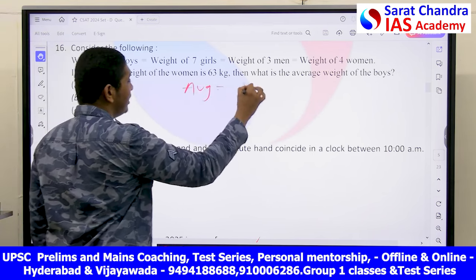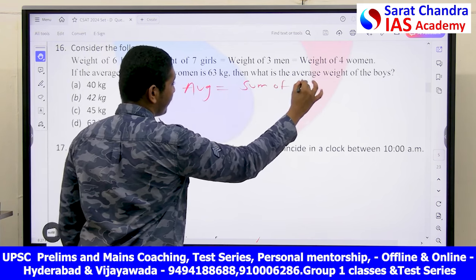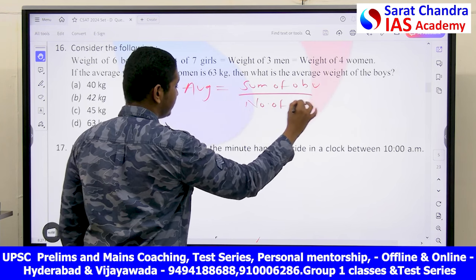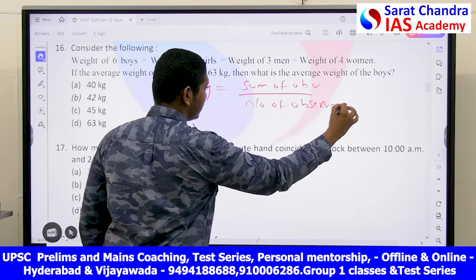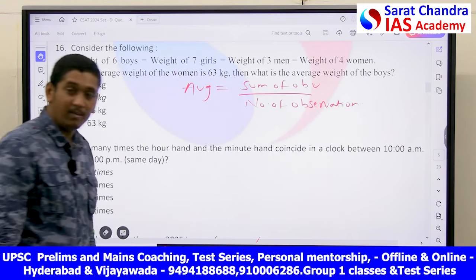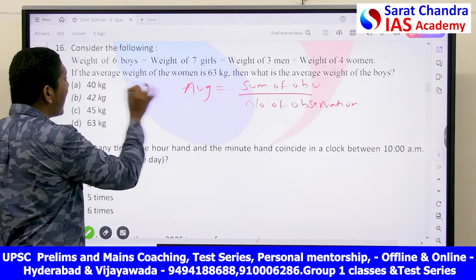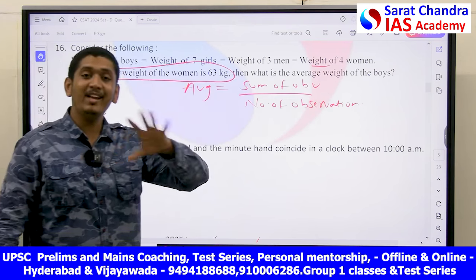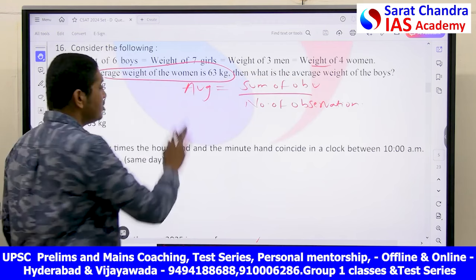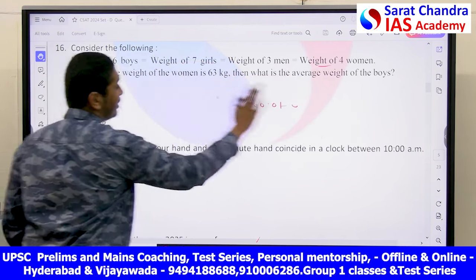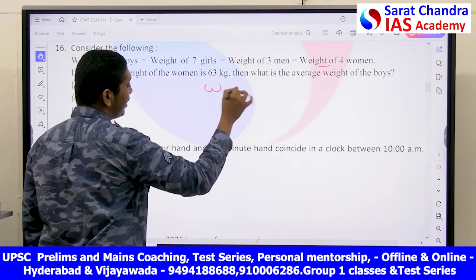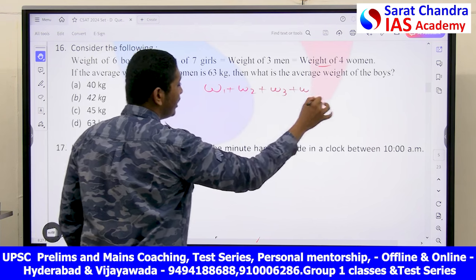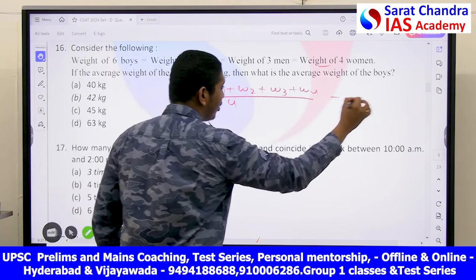Average is equal to sum of observations by number of observations. This is your basic formula. Now what he has given, the average weight of women is 63. The average weight of these 4 women is 63. So we will write like this. For 4 women, W1 plus W2 plus W3 plus W4 divided by 4. This is equal to how much?